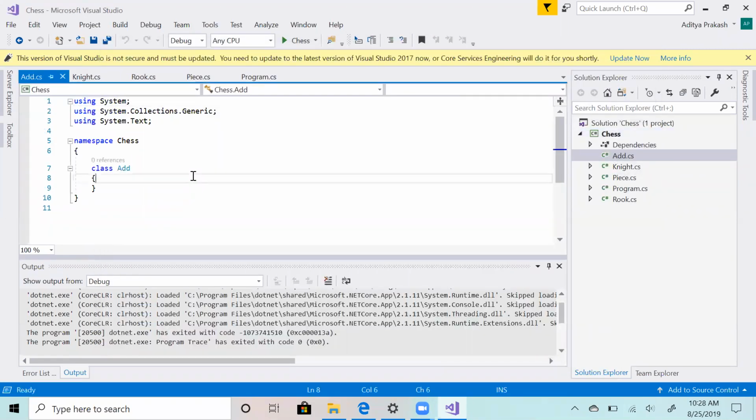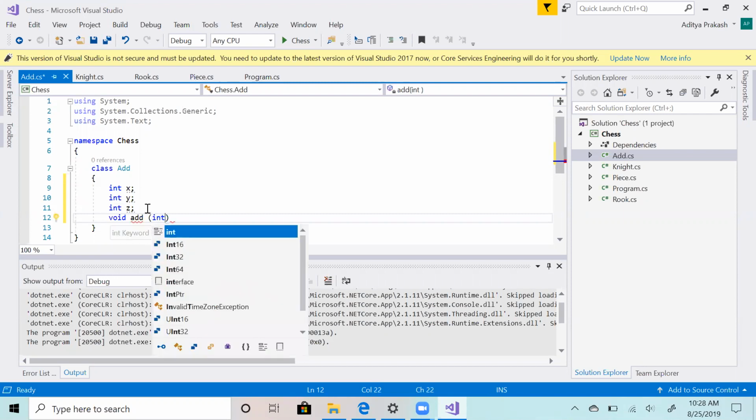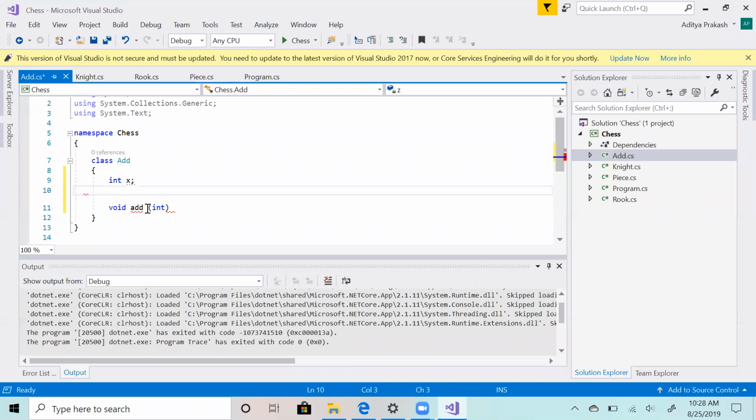So I will have add x and y, and then the function would add. You need to tell me what you want to add with. x into y.